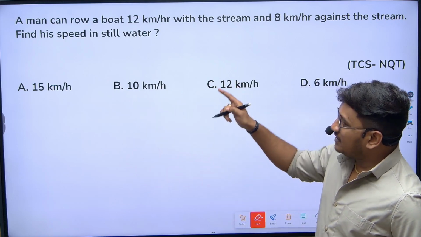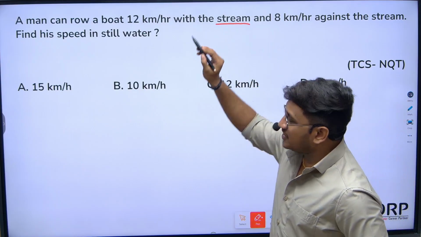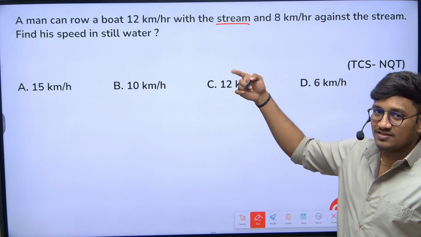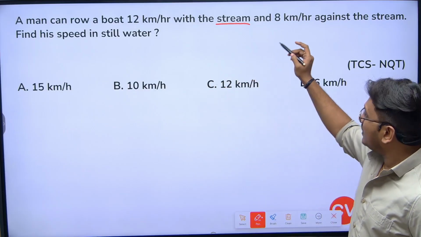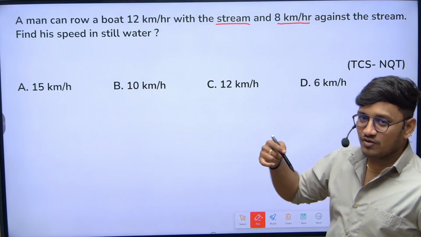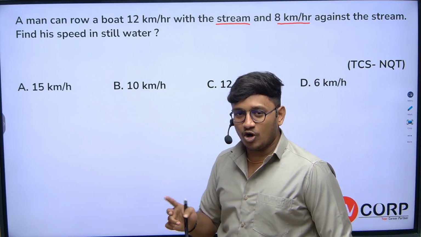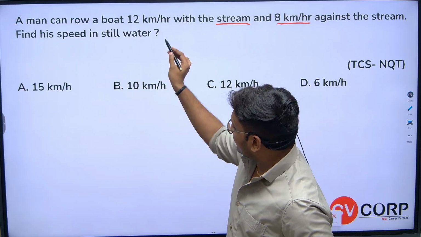Let's say a man can row a boat at a speed of 12 kilometers per hour with the stream. With the stream means along with the stream. Now, 8 kilometers per hour against the stream. Against the stream means obviously it is upstream, meaning the speed of the boat and the speed of the stream are in opposite direction. Now we will write the condition here.